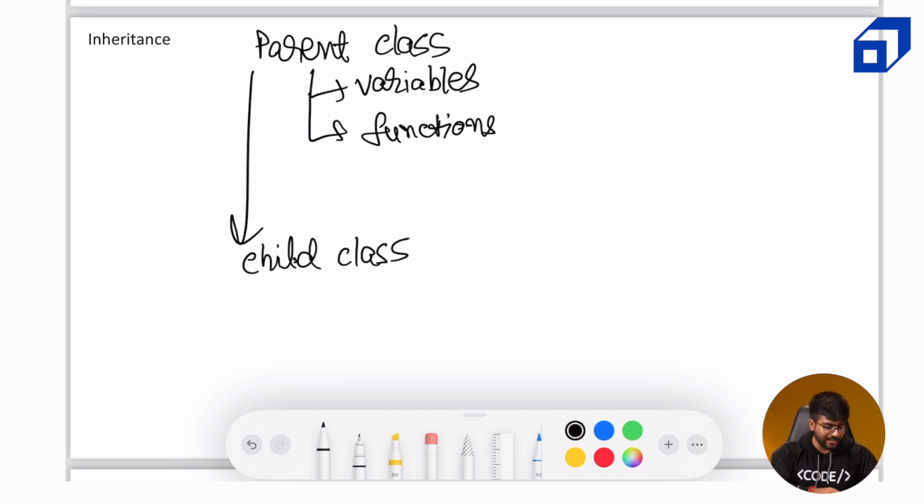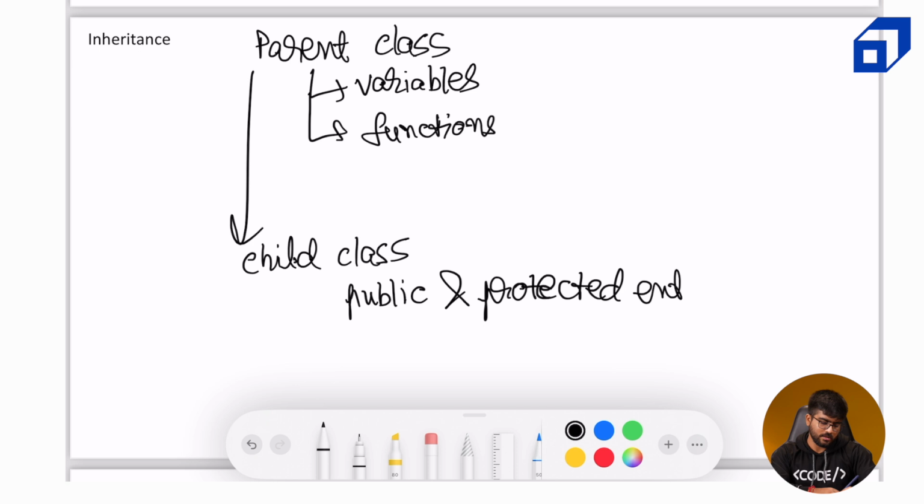Okay, so the child class will have access to public and protected entities, and they can add their own as well. Like they can add their own data members, they can add their own member functions as well, and they can add of any access modifier, like public, protected, private, as they want to. And the definition of public, protected, and private here remains the same. Add their own entities.